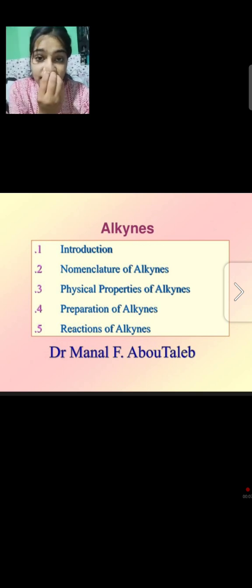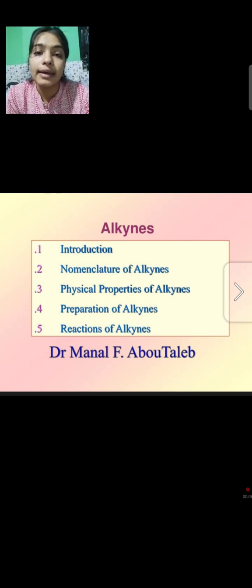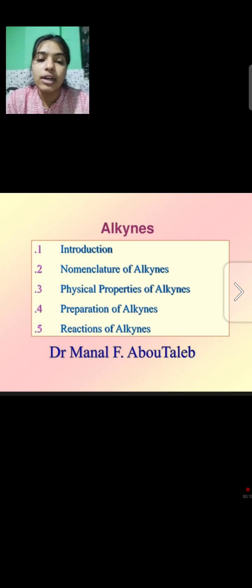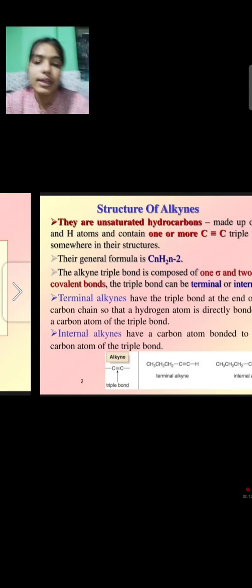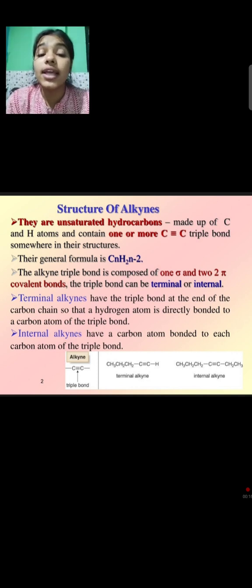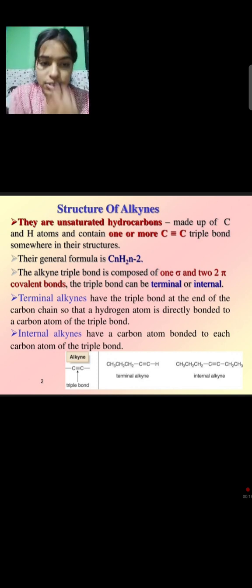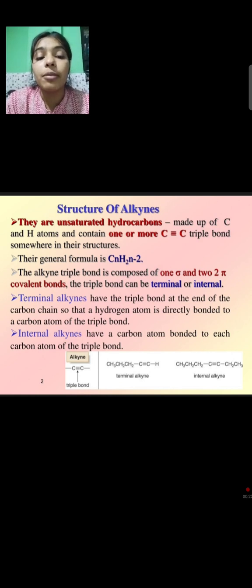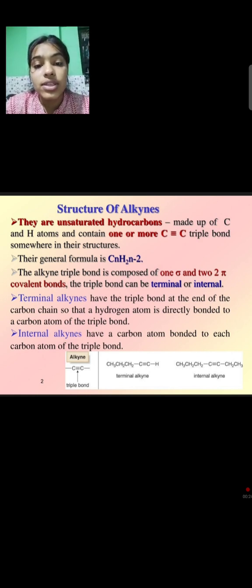Today I will explain the topic alkynes. Now start our topic, that is alkynes. Firstly we discuss the structure of alkynes. They are unsaturated hydrocarbons made up of carbon and hydrogen atoms and contain one or more carbon-carbon triple bonds somewhere in their structure. Their general formula is CnH2n-2.